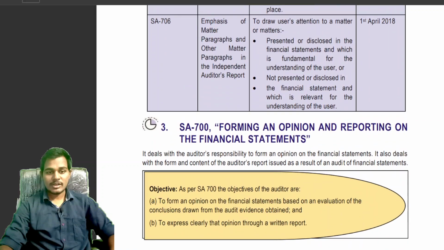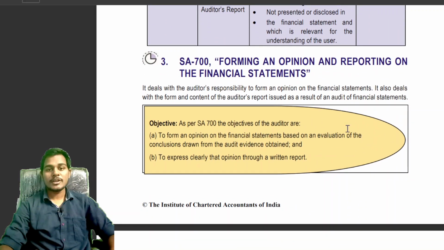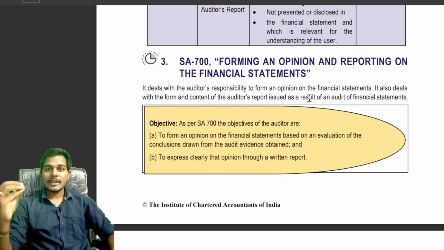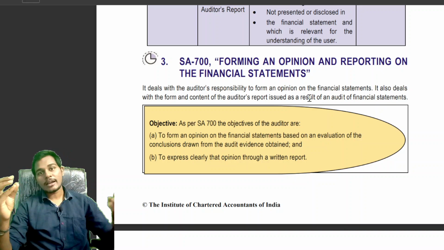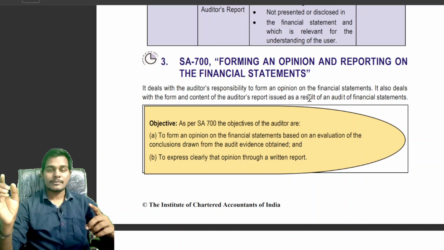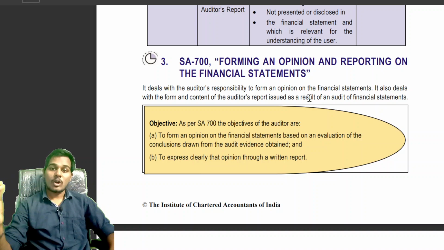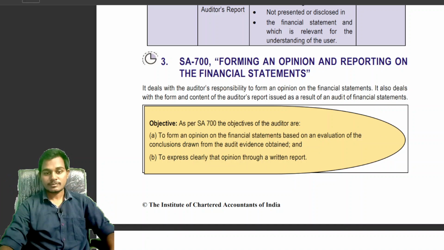Let's see SA 700, Forming an Opinion and Reporting on Financial Statements. An auditor, in forming an opinion, shall see the audit evidence obtained and the conclusion reached. If they are the same, then the auditor will provide an opinion, and the audit report should be in written format. To form an opinion on the financial statements, the auditor will evaluate the conclusions drawn from the audit evidence obtained. Then only can the auditor give the opinion. And the audit report should also be in a written format.